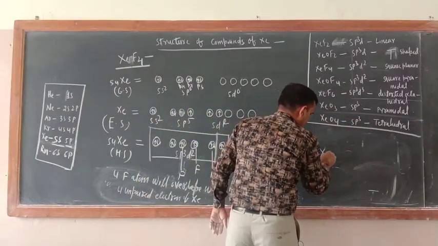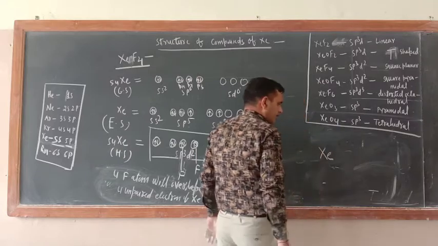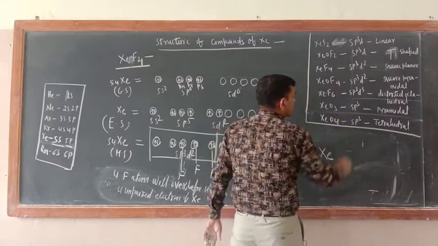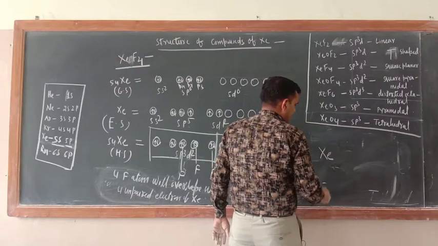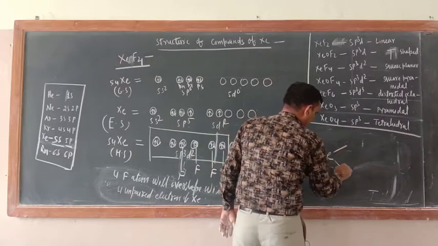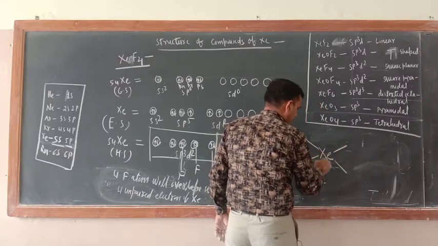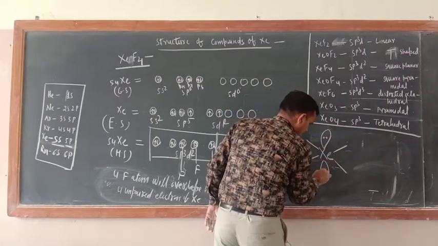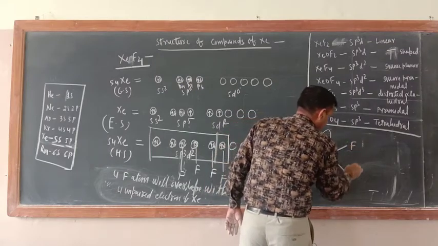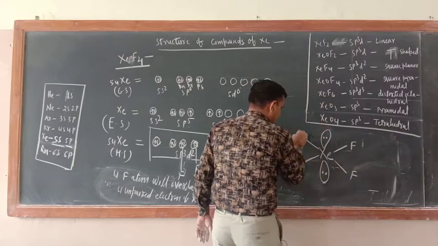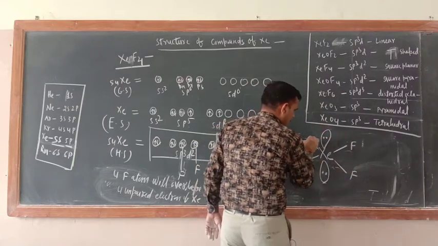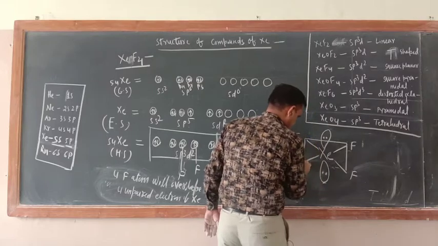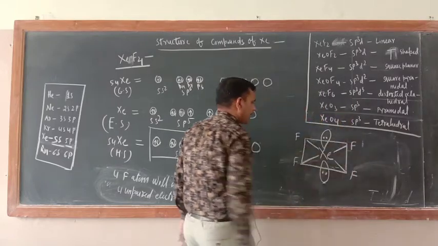Just see, Xe. Now a square planar structure should be there. So 1, 2, 3, 4. Here a lone pair of electrons, here also a lone pair of electrons, here fluorine, here fluorine, here fluorine, here fluorine. Correct or not?